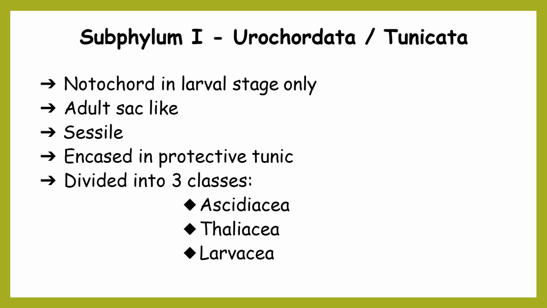Mostly the adults are sessile in nature and they are encased in a protective outer covering which is known as tunic. That is the reason why Urochordates are also known as Tunicata. This subphylum Urochordata is further divided into three classes, that is class 1 Ascidiacea, class 2 Thaliacea and class 3 Larvacea.